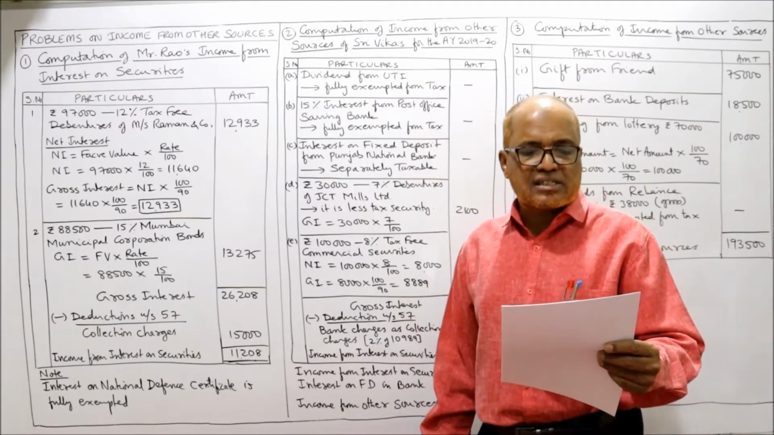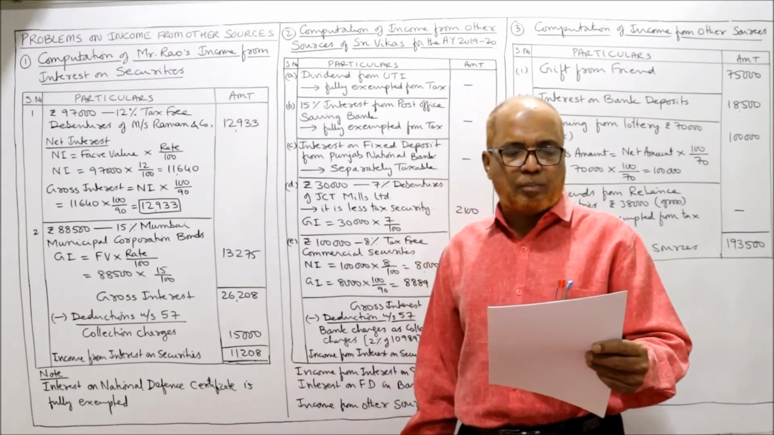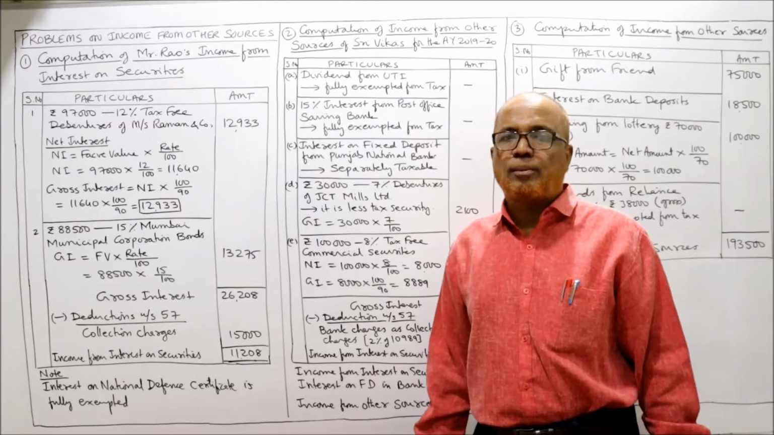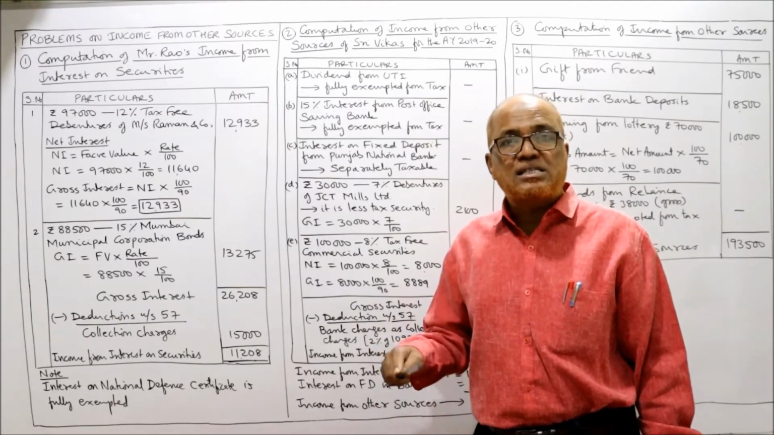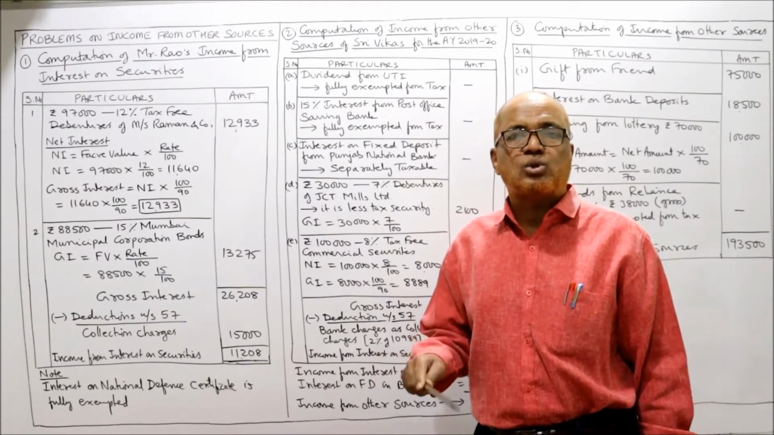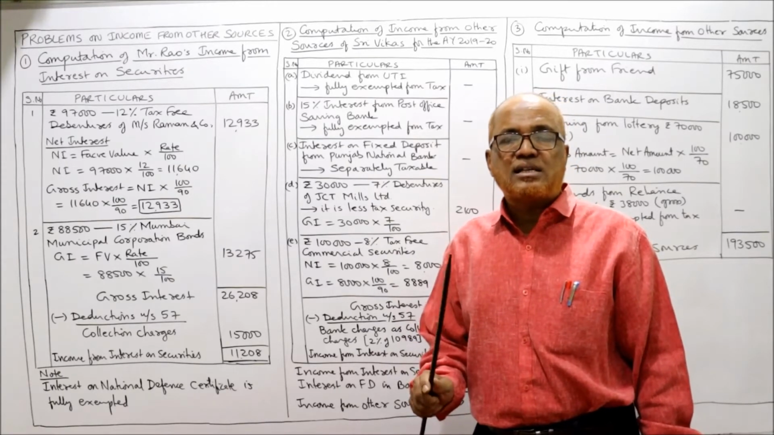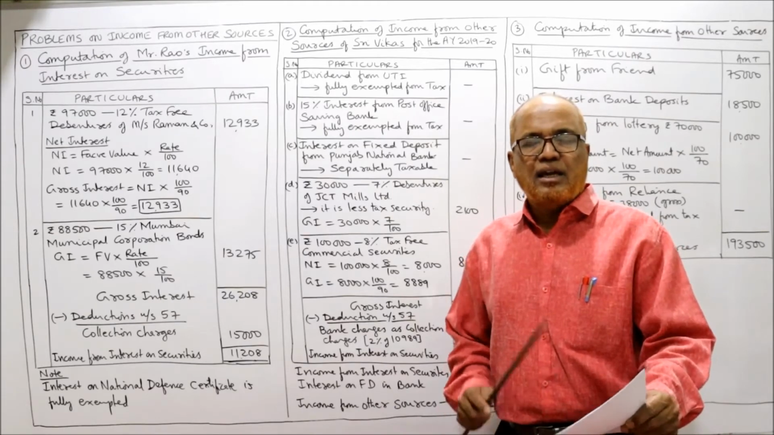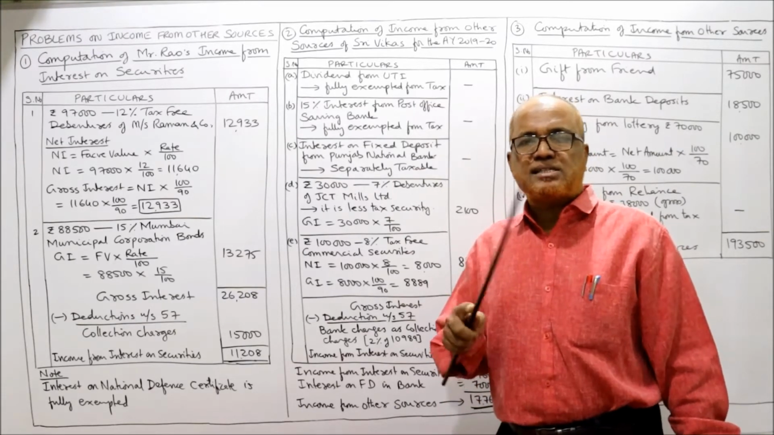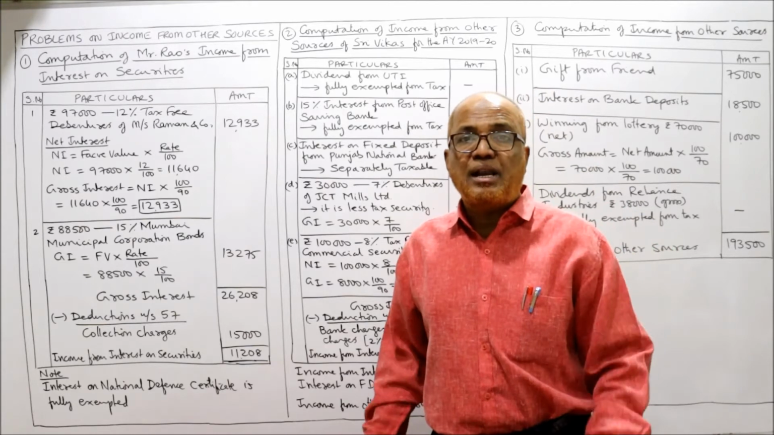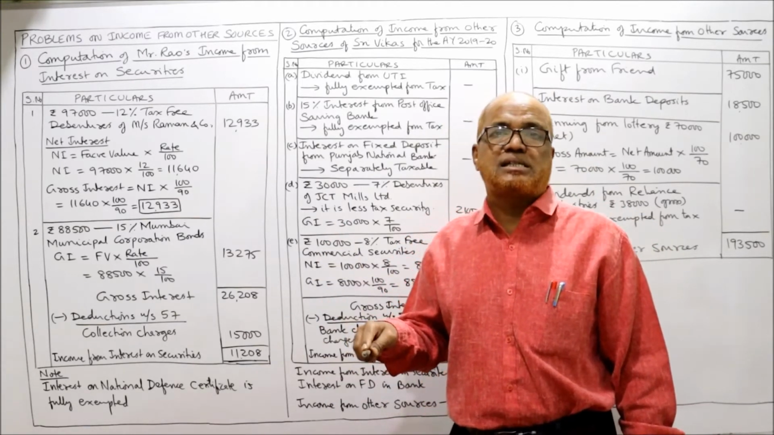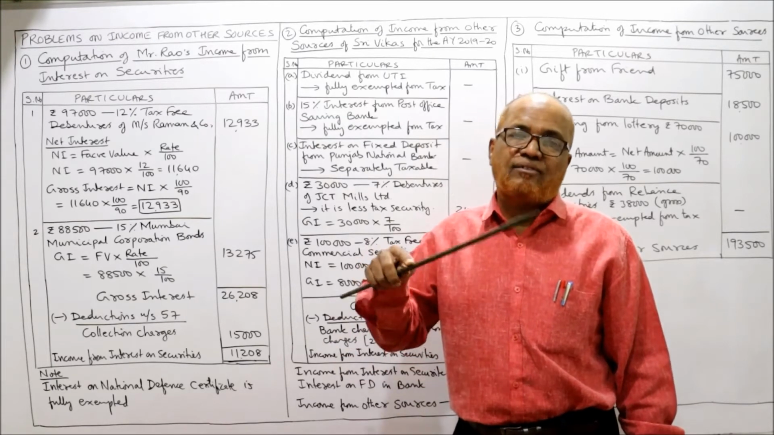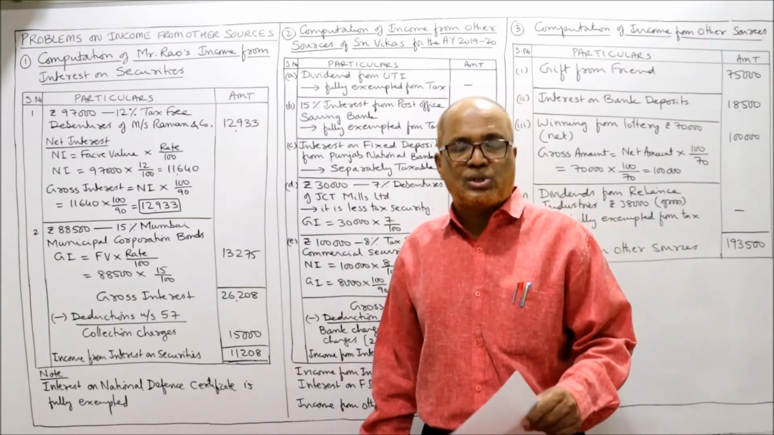Then interest on fixed deposit from Punjab National Bank, rupees 7,000. Interest on bank deposit is taxable under income from other sources, but it is not taxable under income from securities. Interest on bank deposit is taxable, but not under interest on securities. We have to compute interest on securities separately, and after that we will take interest on bank deposit.